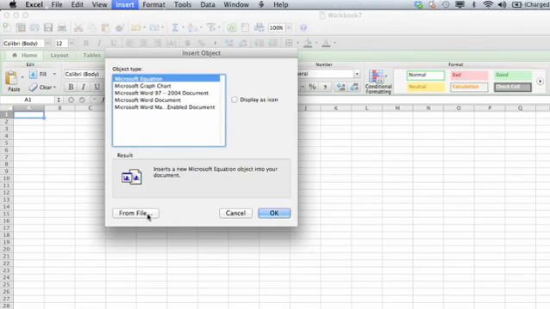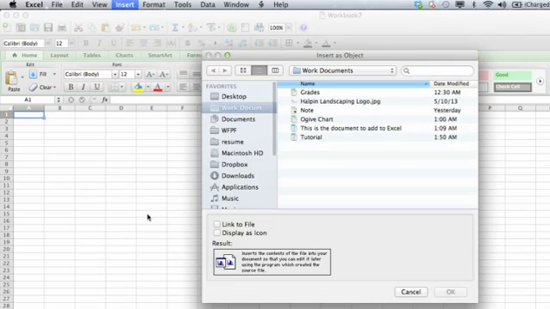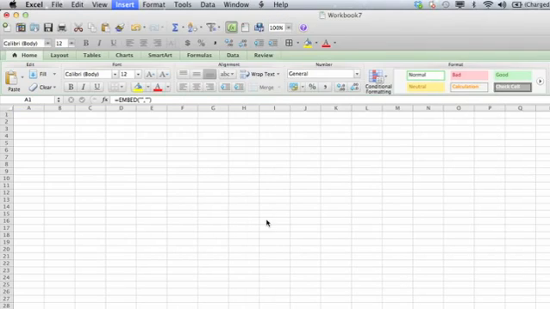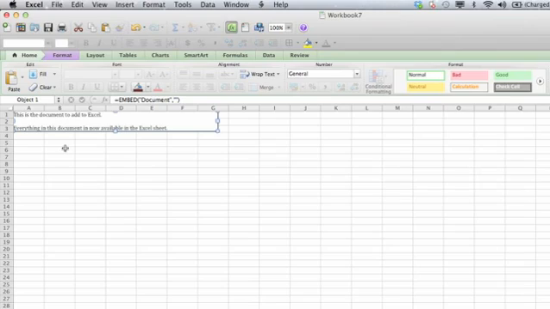Or you can choose from File. You select this option, and I actually created a file already that we're going to insert called "This is the document to add to Excel." So we'll go ahead and insert that, and as you can see, the information from that Word document is now